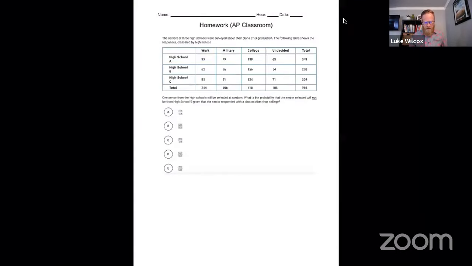All right, I do have a homework problem for you that I'd like you to do before Monday, where you will join Mr. Murphy and he will go over that with you. I certainly hope that this FRQ Friday is something that is helpful for you, looking at the model solutions, but even more importantly, understanding how the graders are going to be grading that so that you know what you have to include in your responses.